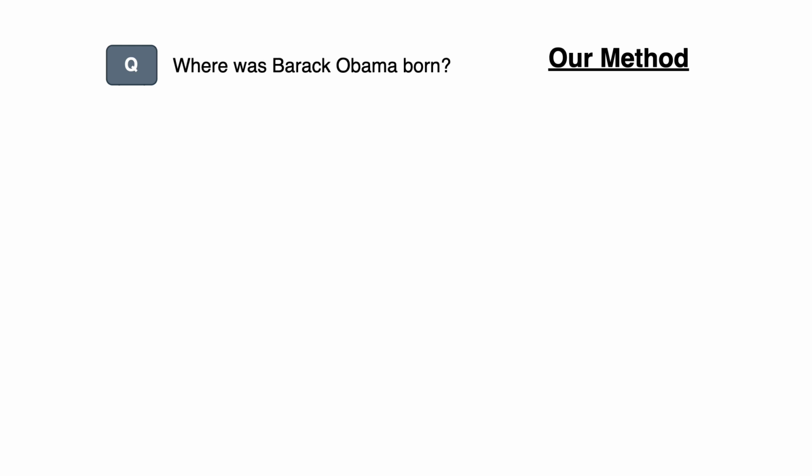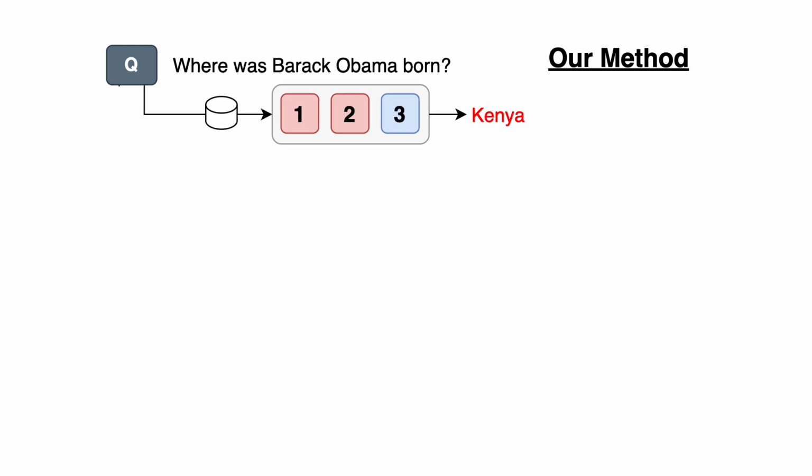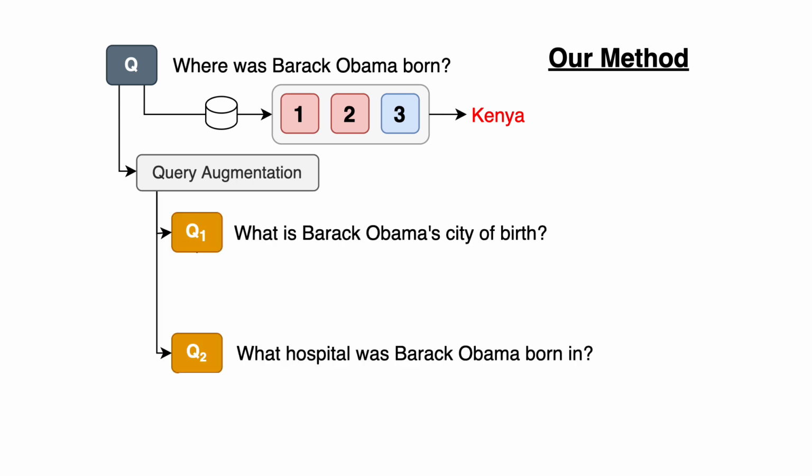So using this motivation, we come up with the following method. We first, like the other one, take in a question, look through some corpus, and predict an answer, just like the original system. We then add a few more steps. We take the query and do query augmentation, where we ask a large language model to generate new diverse questions that would still answer the original. These questions might look like, what is Barack Obama's city of birth? Or what hospital was Barack Obama born in? Note that these aren't exact paraphrases, but they are very close and will provide similar information as the original.